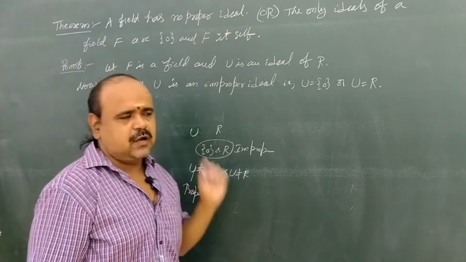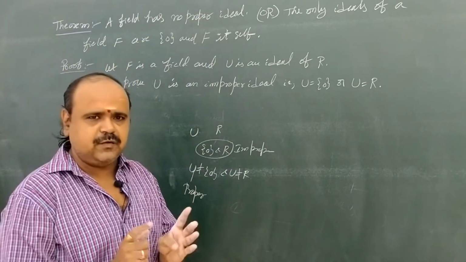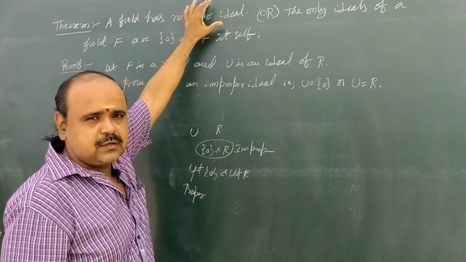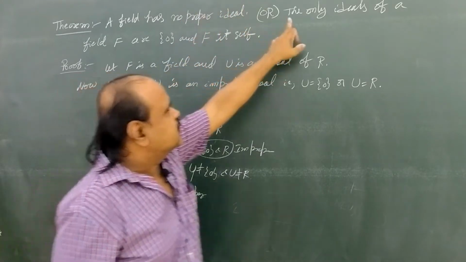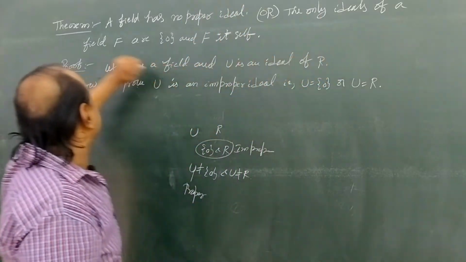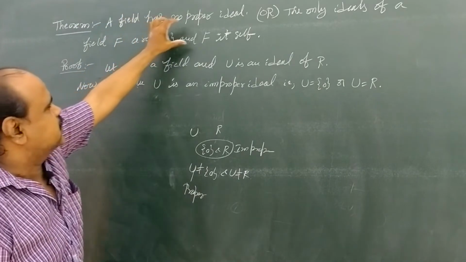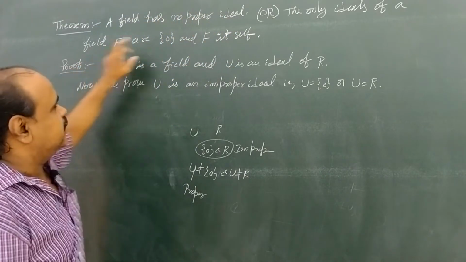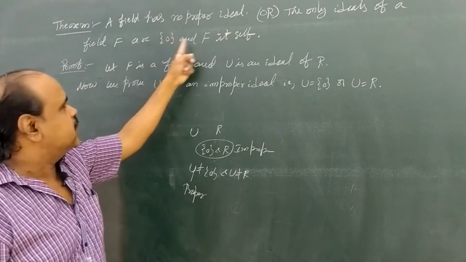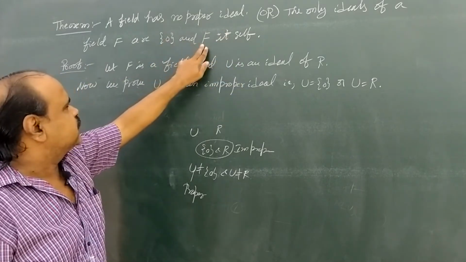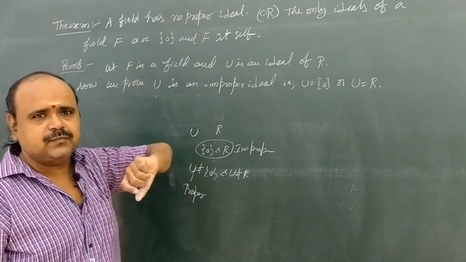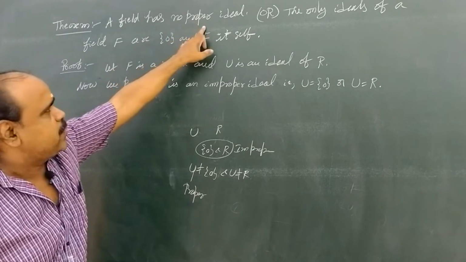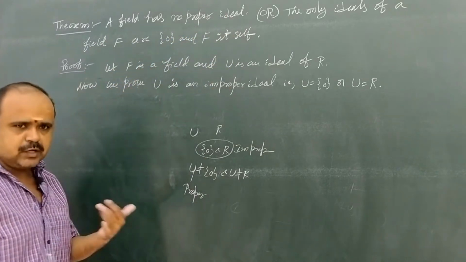That means a field has only improper ideals. The same statement can be put another way: the only ideals of a field capital F are the set {0} and capital F itself. These two are called improper ideals, which is what is given in the first sentence: a field has no proper ideals. That is what we are going to prove.